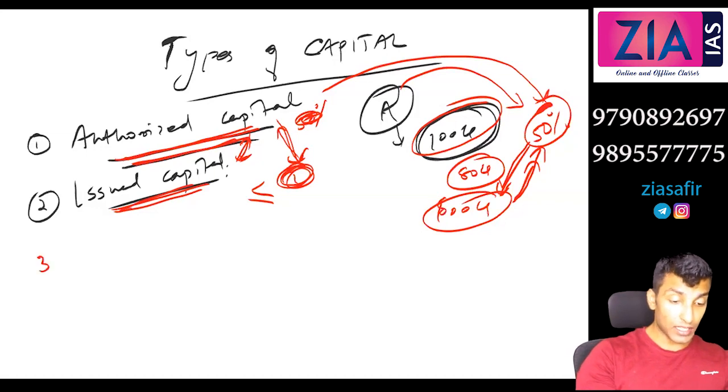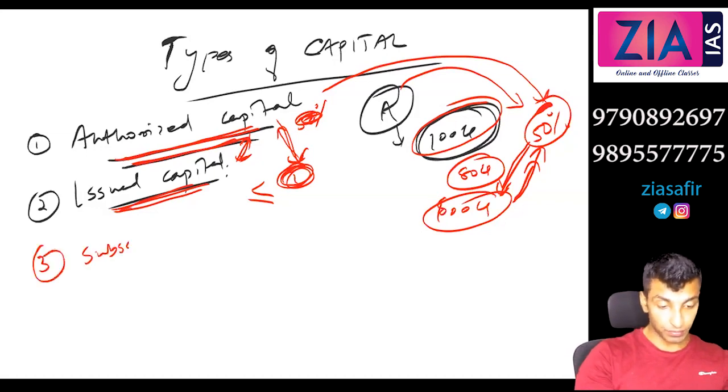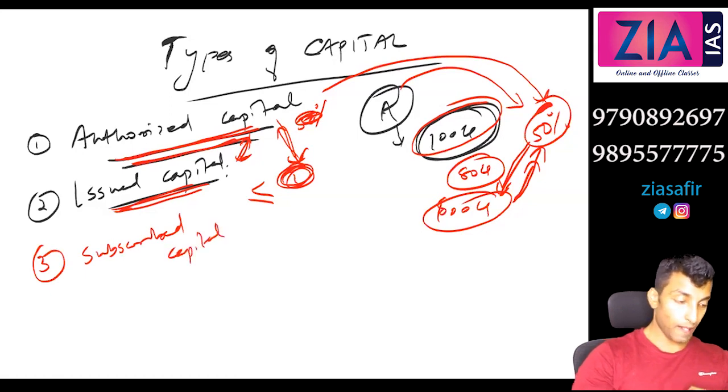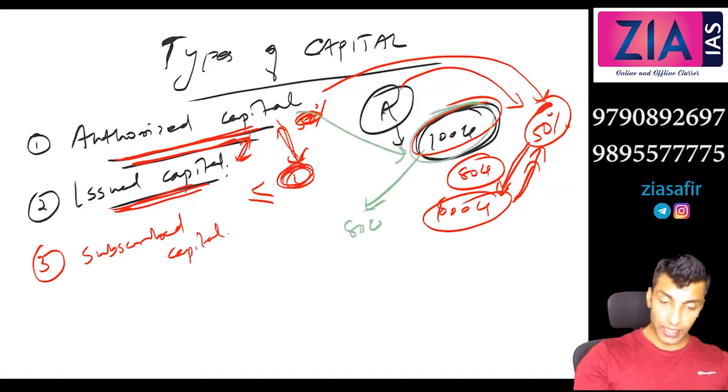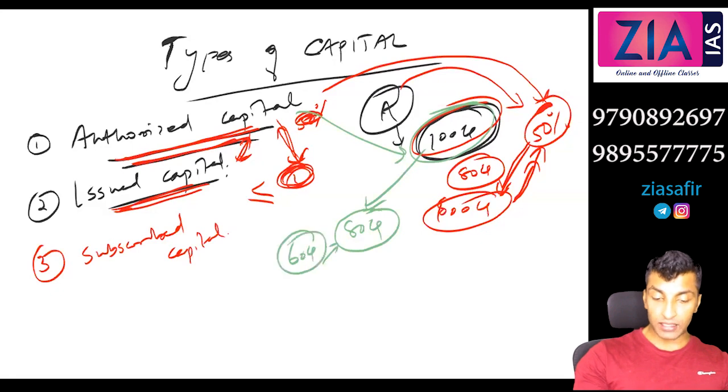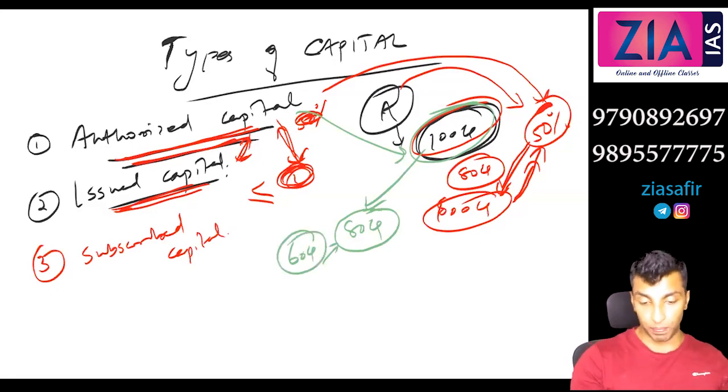Third one, subscribed capital. See, you are issuing, let's say, 80 crore out of the allowed 100 crore. It is not necessary that the public or the investors will subscribe the full 80 crore, right? So you may be able to raise only 60 crore. That means 60 crore subscription may be there. That is what subscribed capital is.